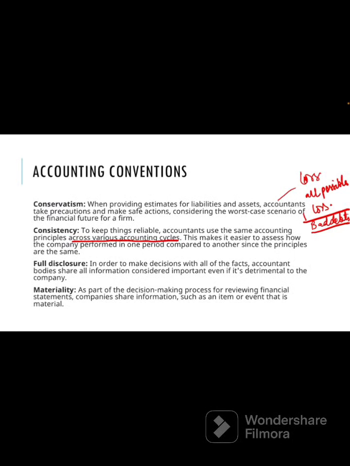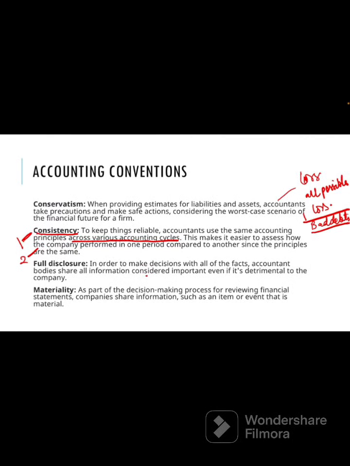Suppose in one year you are following one practice, in the second year another practice, in the third year another practice, then it becomes very difficult to compare the performance made in year one and year two. So that's why convention of consistency means whatever principles we followed in year one, the same should be followed in year two and so on, so as to come to a better conclusion.